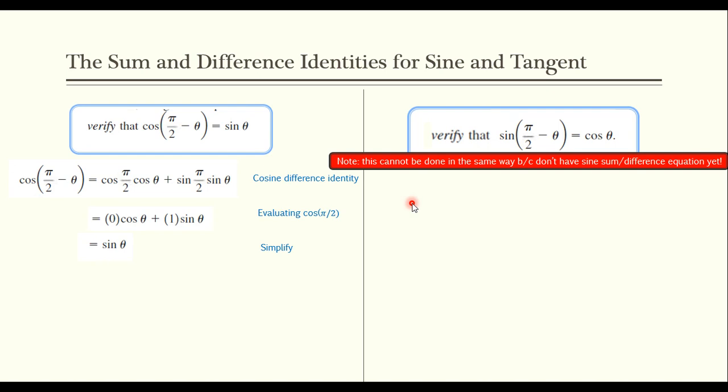So we have sine of pi over 2 minus theta equals cosine of theta. But I don't have anything at all with sine and that difference. So I can't really work with that. So maybe working with cosine would be better. What we're going to do, and like I said, this is a stretch, is use the cosine difference identity and then replace theta with a different number.